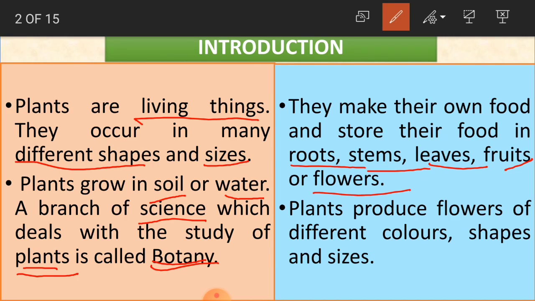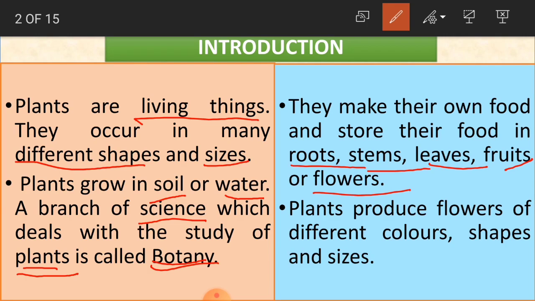And who makes them food and gives it? Do they have their mothers? No, they make their own food. For us, our mothers will cook food and give it to us, and happily we'll eat it. The plants' food is made by themselves. And where do they store the food?